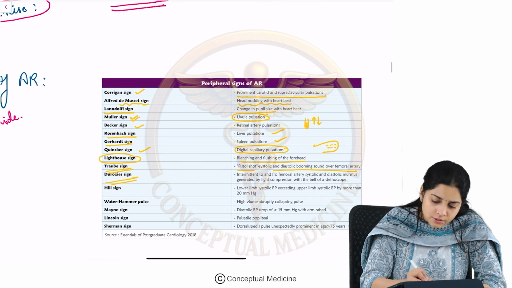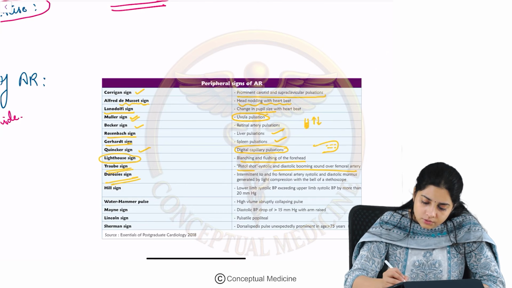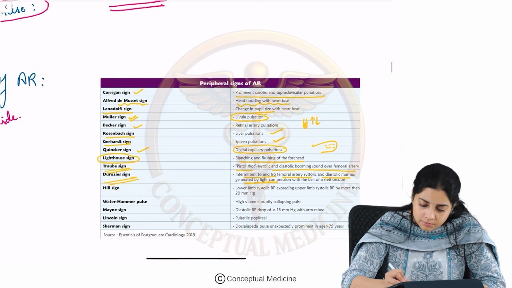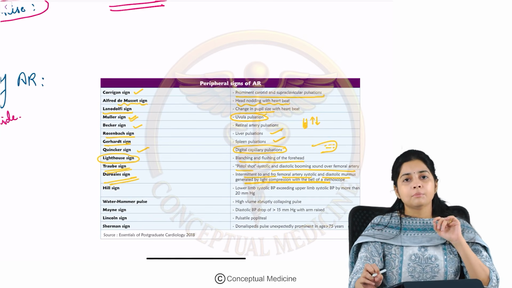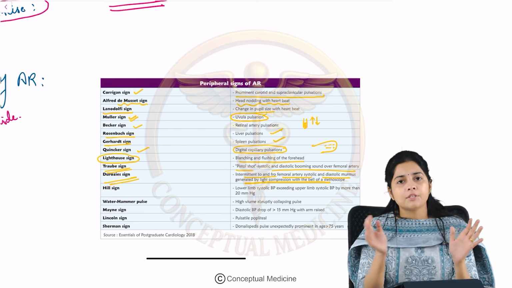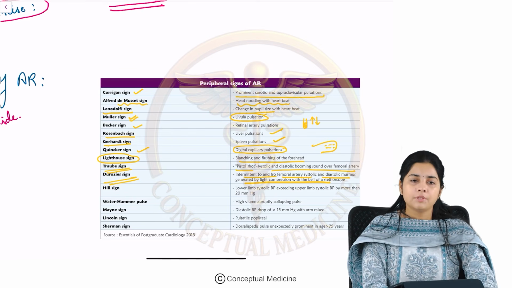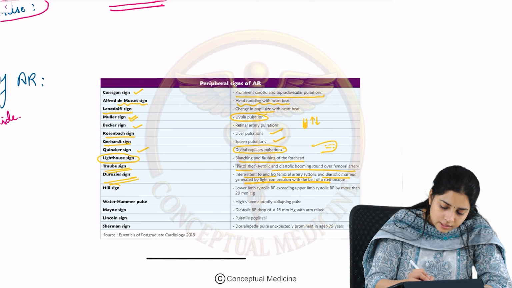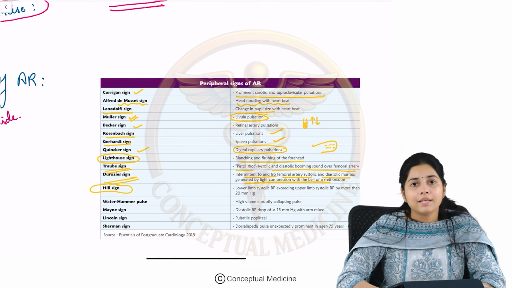Okay. Then what is the Burozzi sign? There can be intermittent to and fro systolic diastolic murmurs which are heard over the femoral artery. Because of the wide pulse pressure, you can hear a murmur over the femoral artery, which is called the Burozzi sign. The most important that you have to remember here is the Hill's sign.